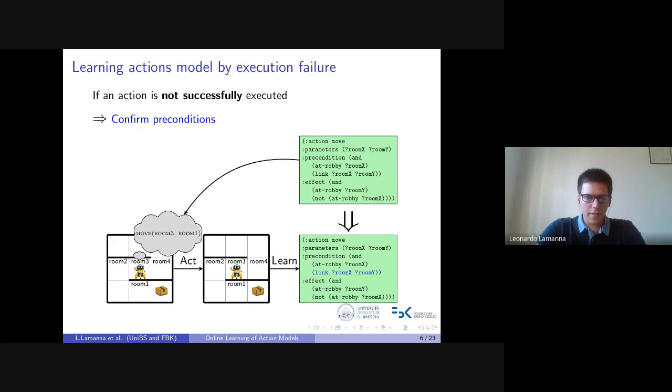Alternatively, if the action fails, then we cannot remove preconditions or add new effects, but we can identify the preconditions necessary to execute the action, since they are not satisfied in the state where the action failed. Like in this example, where the agent moves from room 3 to room 1, but there is a wall, so the precondition link room x room y is not satisfied, and the action fails. In this way, the agent learns that link room x room y is a real precondition. This is a simple example with only one unsatisfied precondition, but in our method, we also deal with multiple unsatisfied preconditions.